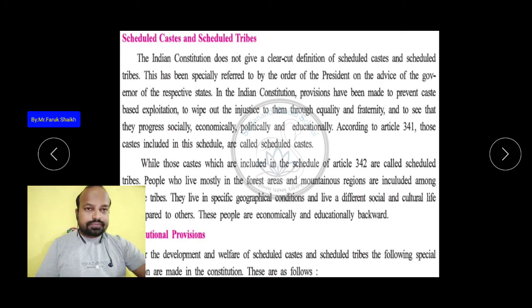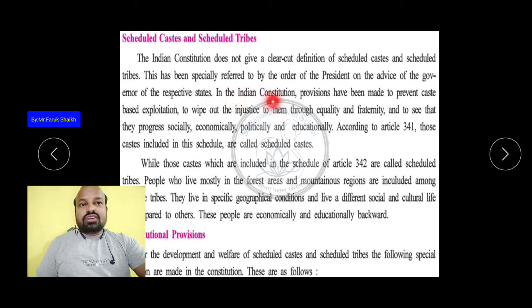The Indian constitution does not give a clear-cut definition of Scheduled Caste and Scheduled Tribe. They are specially referred to by an order of the President on the advice of the Governor of the respective state.